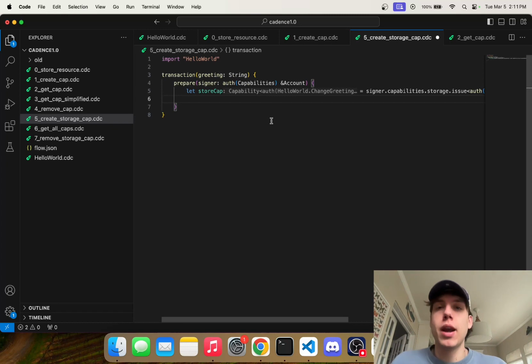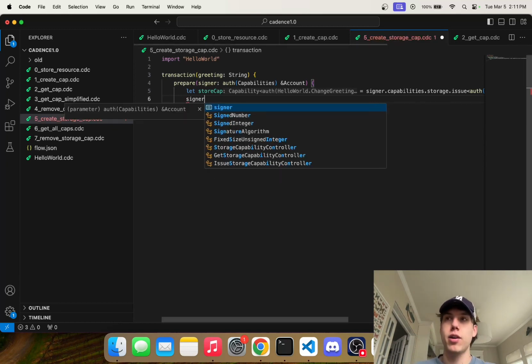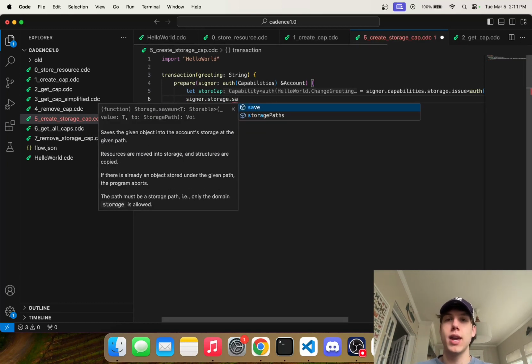Okay, so now that we've created our storage capability, we need to store it somewhere. So let's go ahead and do that. So what we can say is signer.storage.save, right?